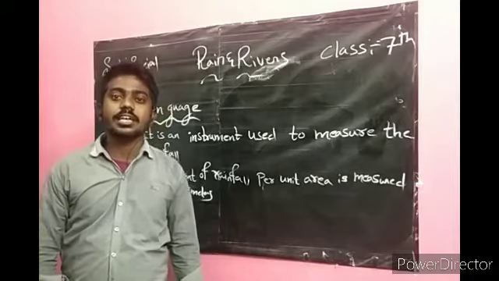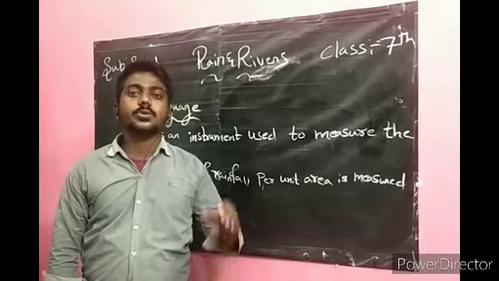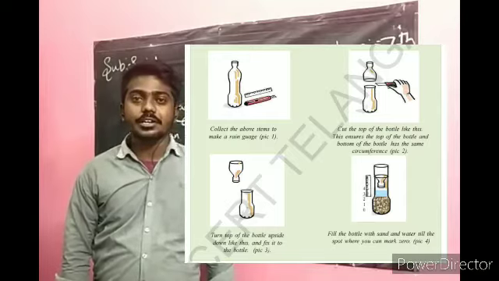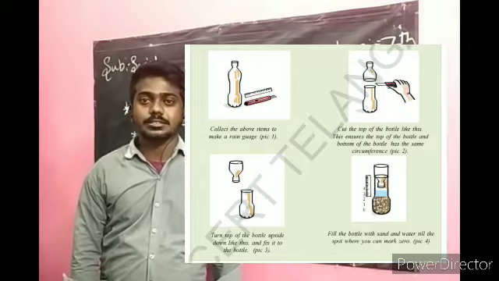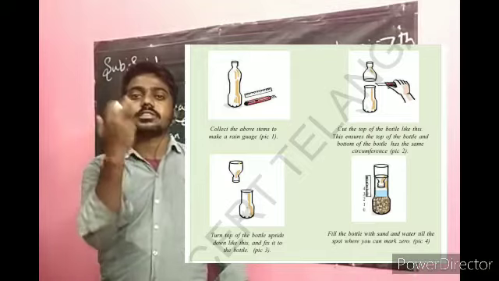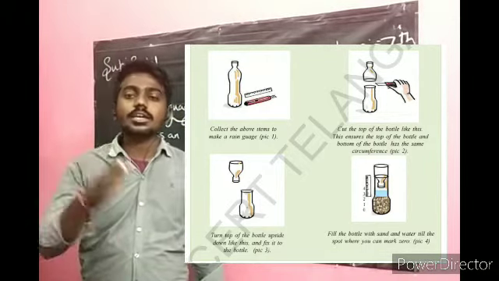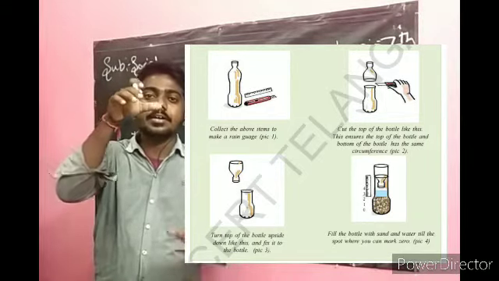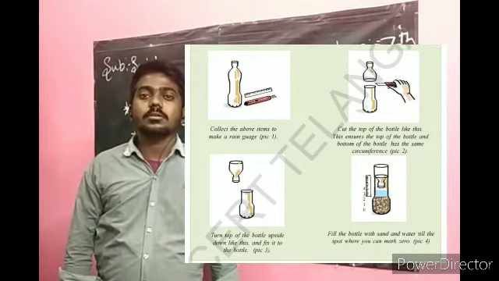In the textbook they have given the experiment also. You can also do it on your own. First of all, you have to take a bottle. You have to cut the top of the bottle, and also the bottom of the bottle you have to cut. The top of the bottle and the bottom of the bottle have the same circumference. After that, you reverse the top part you cut and keep it in the remaining bottle.